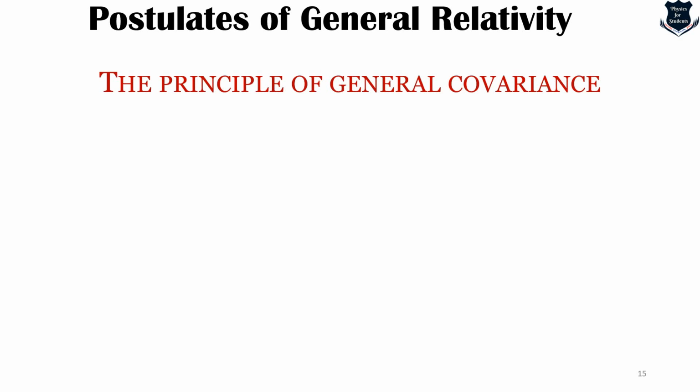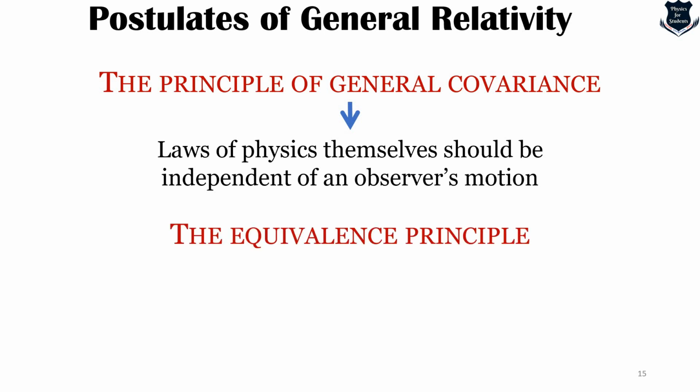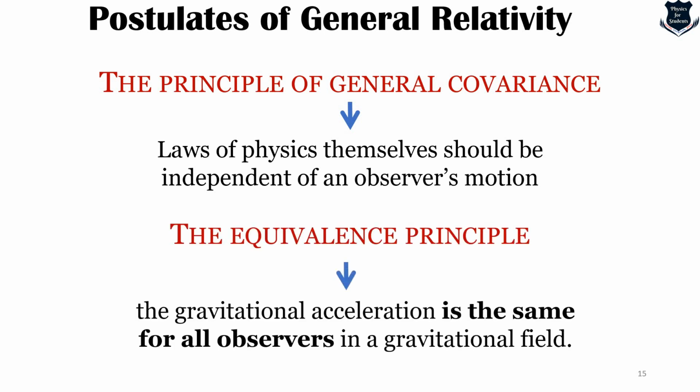There is something called the principle of general covariance, which shows that the laws of physics should be independent of an observer's motion, and there is the equivalence principle, which says the gravitational acceleration is the same for all observers in a gravitational field.